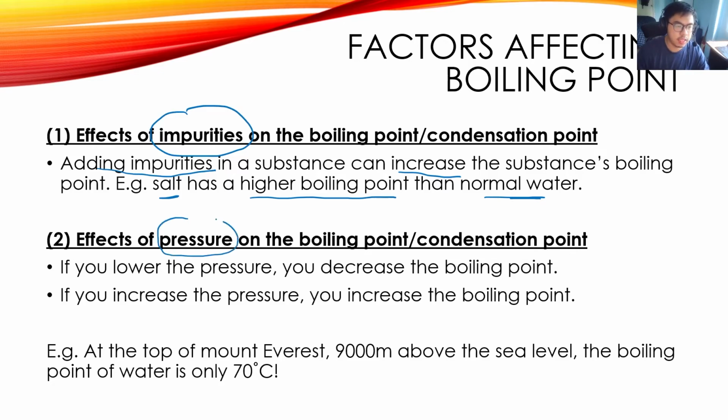The second factor that affects the boiling point is the pressure. So if you lower the pressure, you will decrease the boiling point. If you increase the pressure, you will increase the boiling point. As an example of this, if you go to the top of Mount Everest, as you know, the higher you are from the sea level, the less atmospheric pressure that you will feel. Now, because the atmospheric pressure is very low, the boiling point of water there has decreased, and it is now 70 degrees Celsius. So you don't really need a very high temperature to boil water when you're up on a mountain.